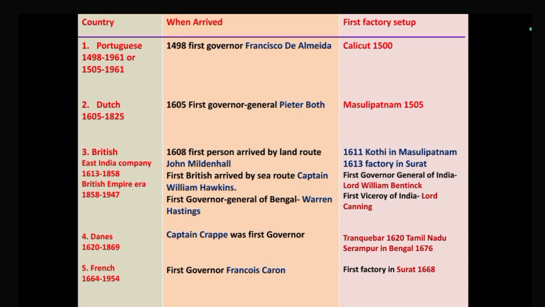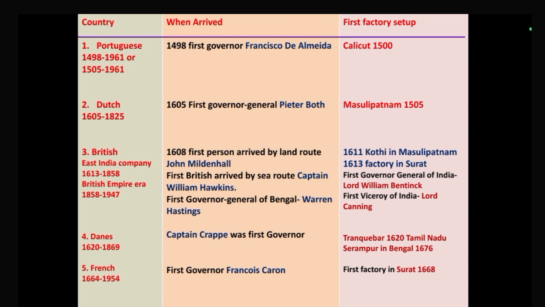Okay, so now we have to discuss which company arrived in India and what their order was. So beta, firstly the Portuguese company arrived, then Dutch, then British, then Danes, and then French. So PDB-DF, this was the order in which the companies arrived in India.